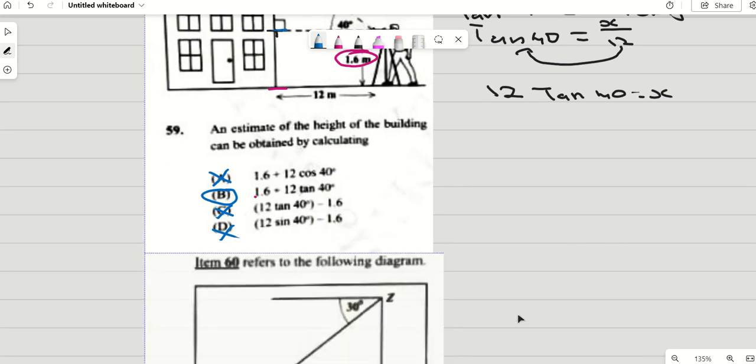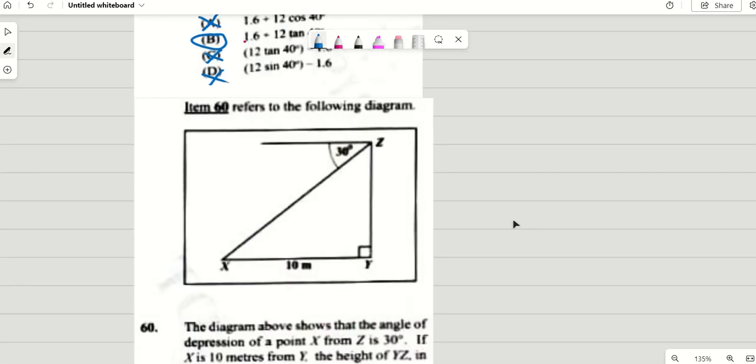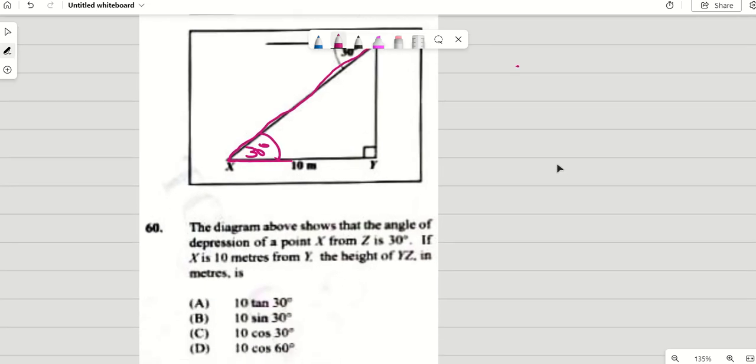Now, your last question says, I think we did this already. No, they changed it up. This is 30. So we see our Z angle. We know the interior angles of our Z angle are the same. So this as well is 30 degrees. The diagram above shows the angle of